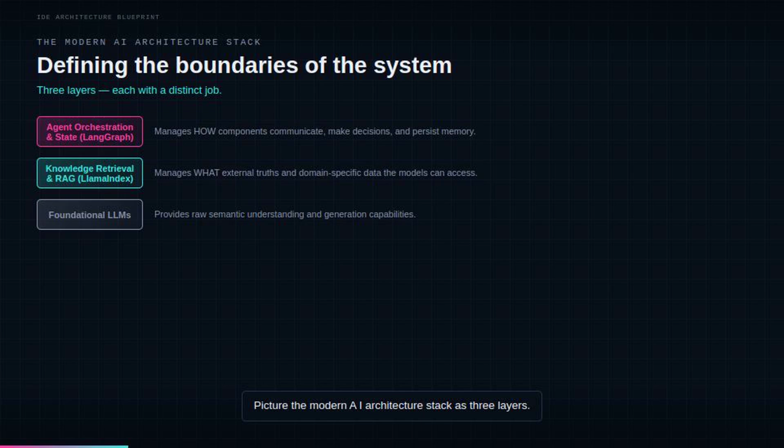Above that, LlamaIndex handles knowledge retrieval and retrieval-augmented generation, managing what external truths and domain-specific data the models can access. At the top, LangGraph handles agent orchestration and state, managing how components communicate, make decisions, and persist memory.